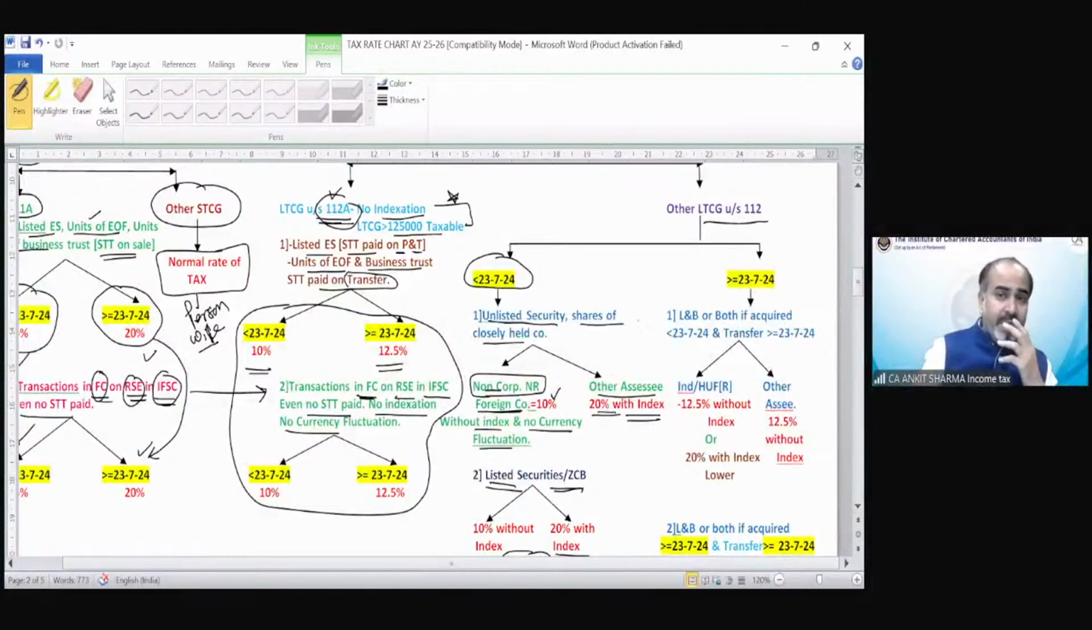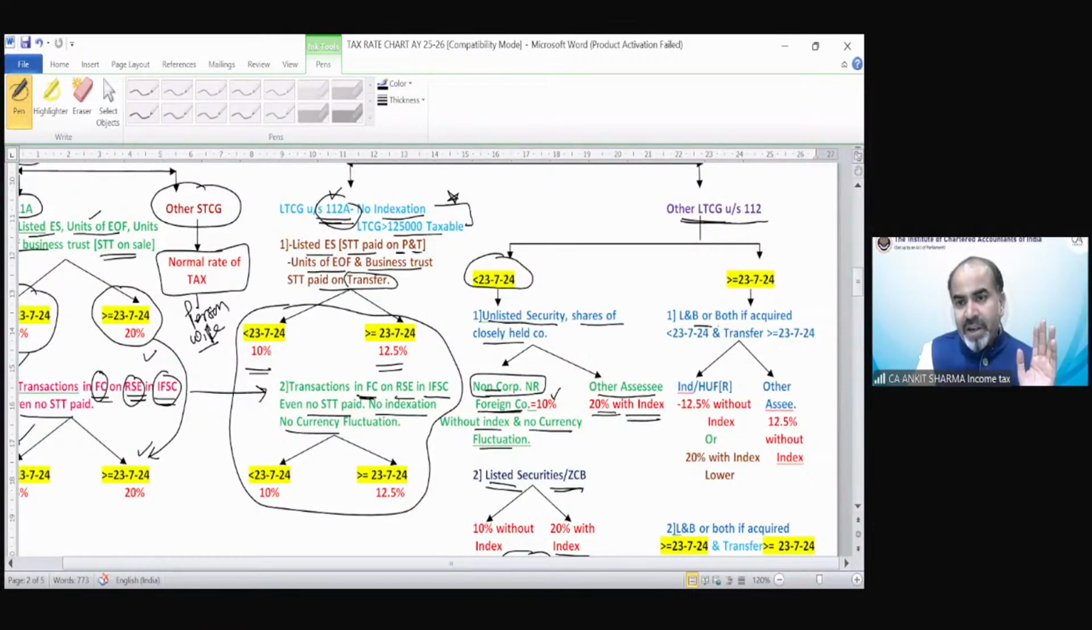Now on or after 23rd of July 24, what would be the case for other long-term capital assets if they have been transferred on or after 23rd July 24? In my opinion, it is now easier than the before 23rd July 24 provision. This is easy now. It's very simple. In all long-term capital assets, the rate would be 12.5% without indexation. That's it. Except in the case of that land and building concept.